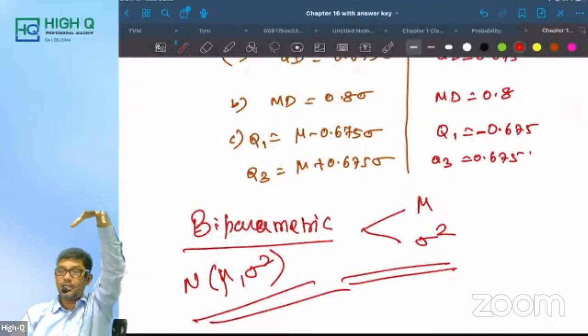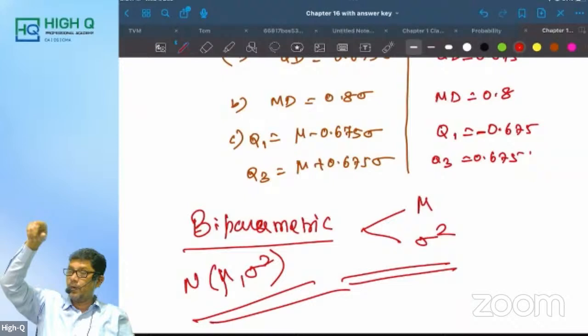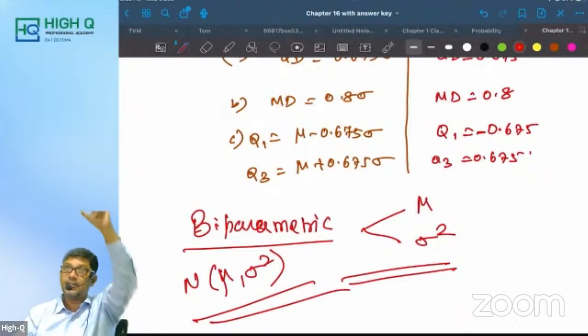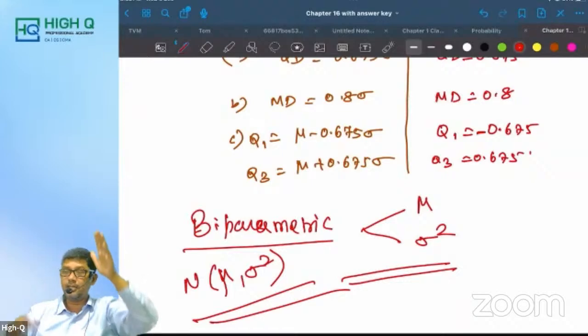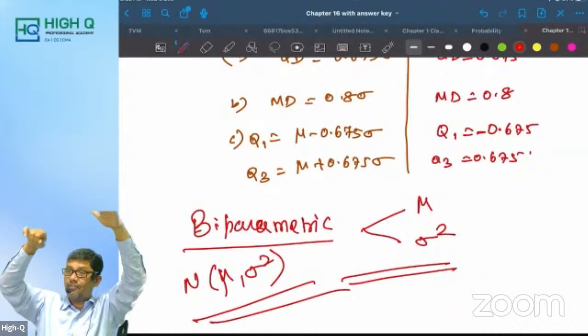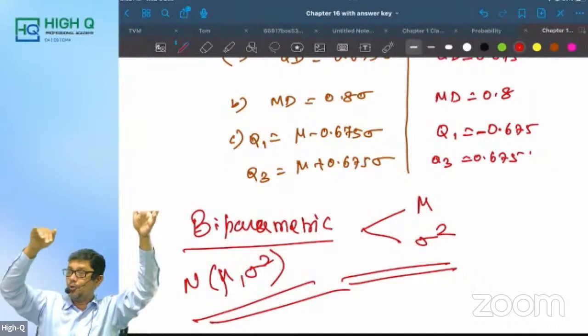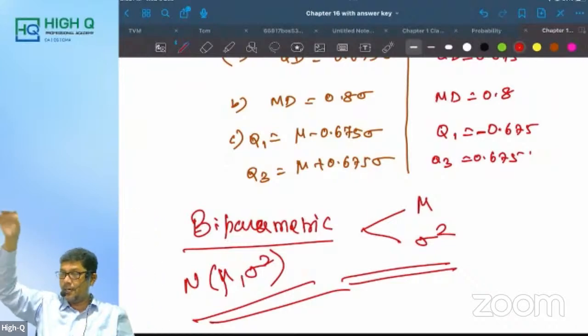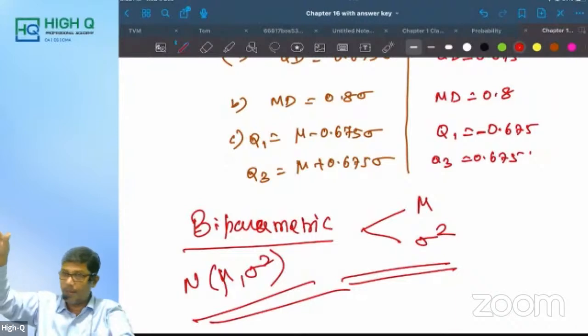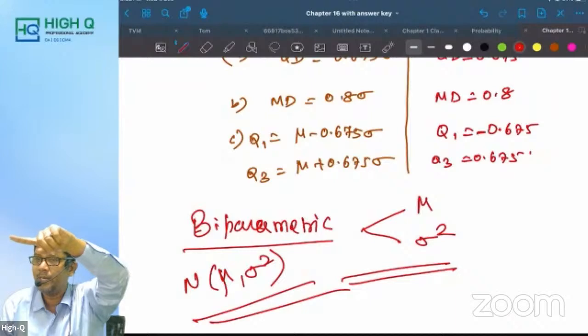Next, the probability density function is f of x equal to 1 by sigma root 2 pi, e power minus half of x minus mu divided by sigma the whole square, where x is between minus infinity to plus infinity. That x minus mu divided by sigma can be written as z. So therefore 1 by sigma root 2 pi e power minus half z square. Under standard normal condition, 1 by root 2 pi e power minus half x square, where x is between minus infinity to plus infinity. It is biparametric. The parameters are mu and sigma square.